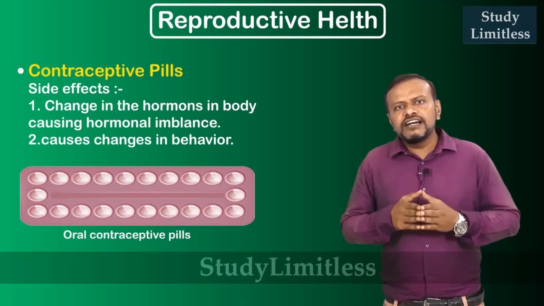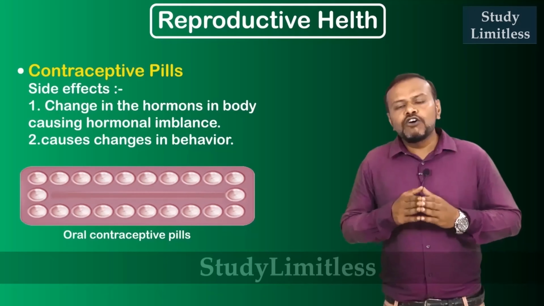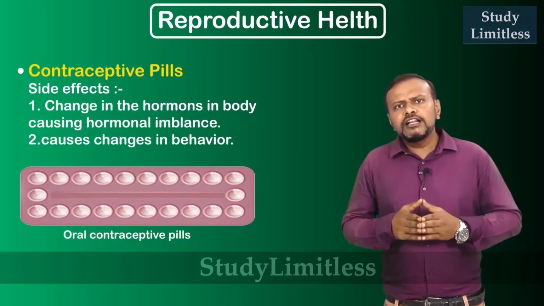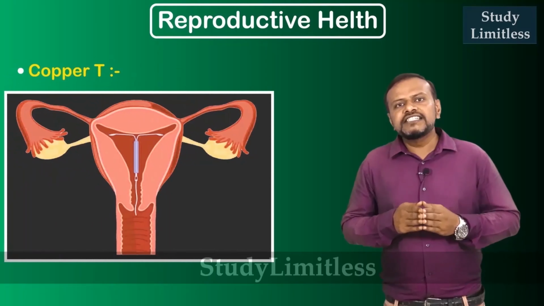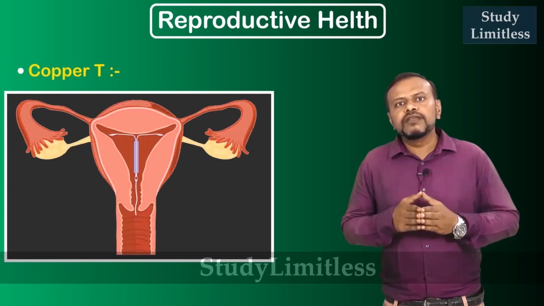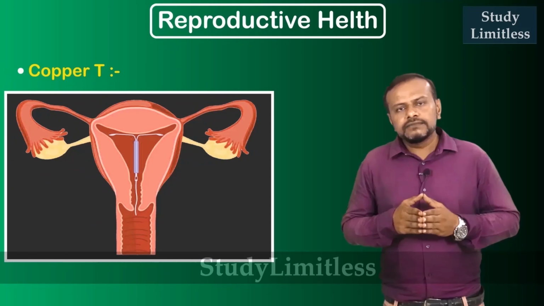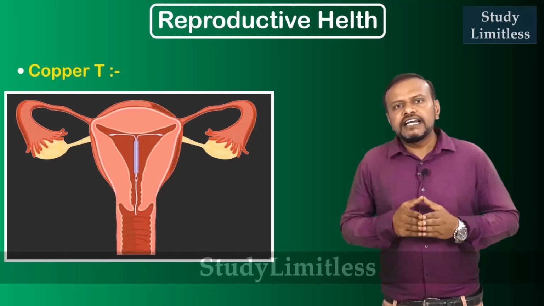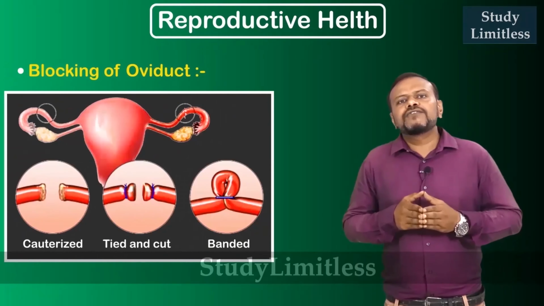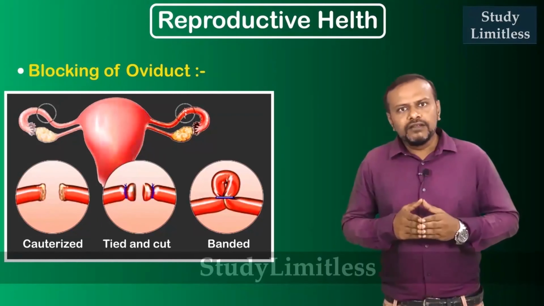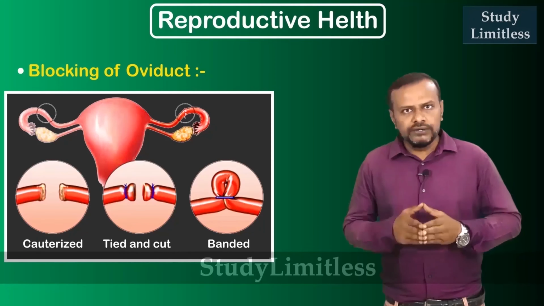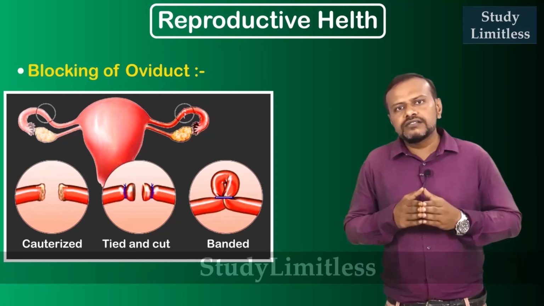Contraceptive pills, on the other hand, have side effects like changes in the hormones of the body, affecting the behavior of the individual. In another process, a copper T is placed inside the uterus, which prevents the movement of the male gamete or sperm, hence preventing pregnancy. Another famous technique, employed by governmental agencies, is the blocking of the oviduct or the fallopian tube, as a result of which a mature egg is not transferred to the uterus.